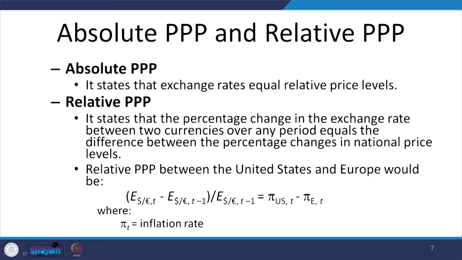So, the relative change in the exchange rate is simply the difference between the inflation rates. Since we have taken the price ratio, pi stands for the inflation rate in US in period T, and pi stands for the inflation rate in Europe, which already includes the change in the present period, because it has calculated the 52 weeks change. Okay. So, this is what we call relative PPP.